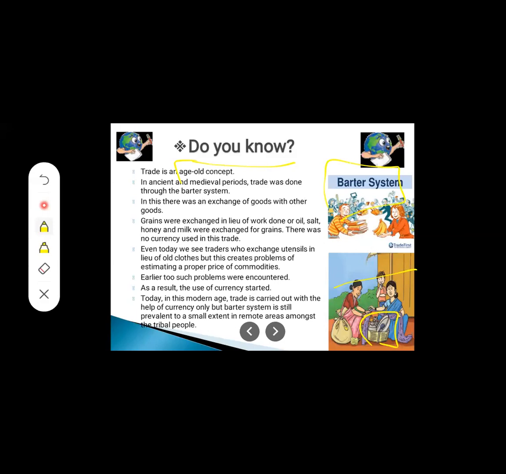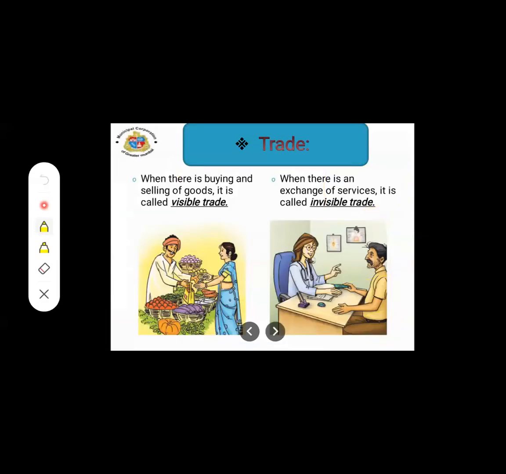Okay, next. There are two simple types of trading: visible trade and invisible trade. Visible trade means when there is buying and selling of goods. It means the product which we can feel and see. For example, when you go to a shop and purchase vegetables or fruits, you give money to the shopkeeper and instead you take the product.